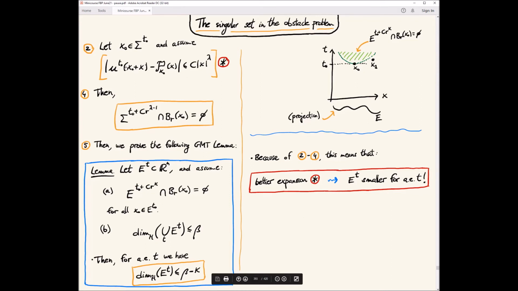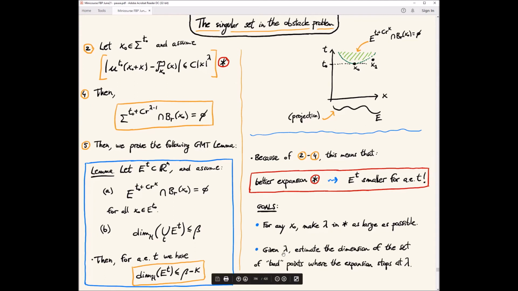So this is what we try to get. The goal we have is, for any singular point, make lambda as large as possible. As we will see, it turns out that you cannot get lambda as large as you want at all singular points, but you have to split it into pieces. And then, given lambda, estimate the dimension of the set of bad points where the expansion stops at lambda.